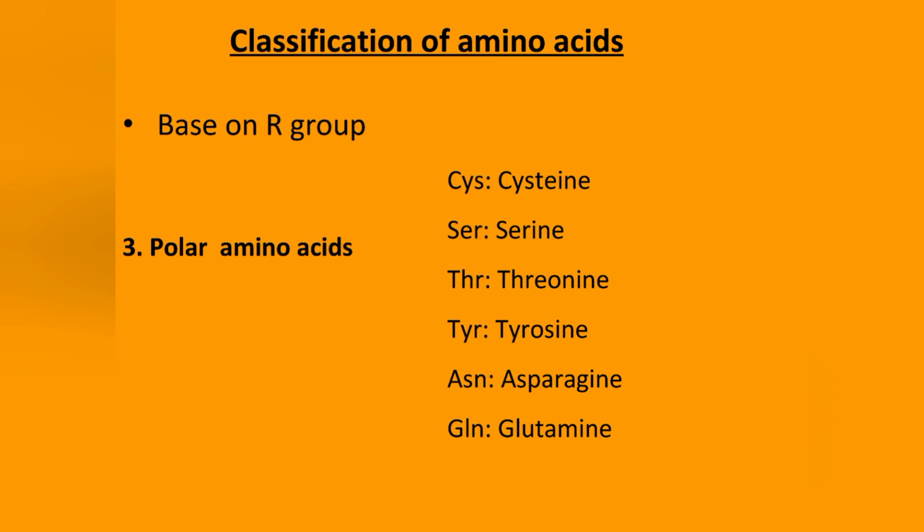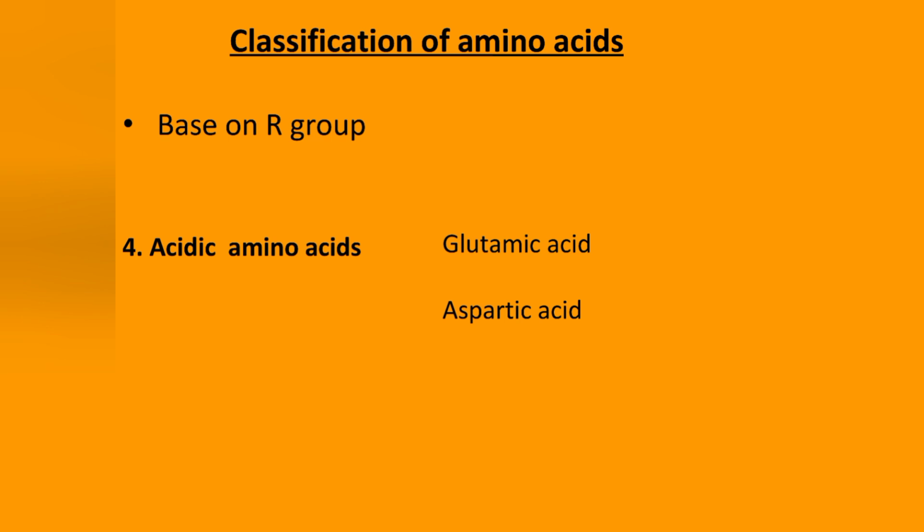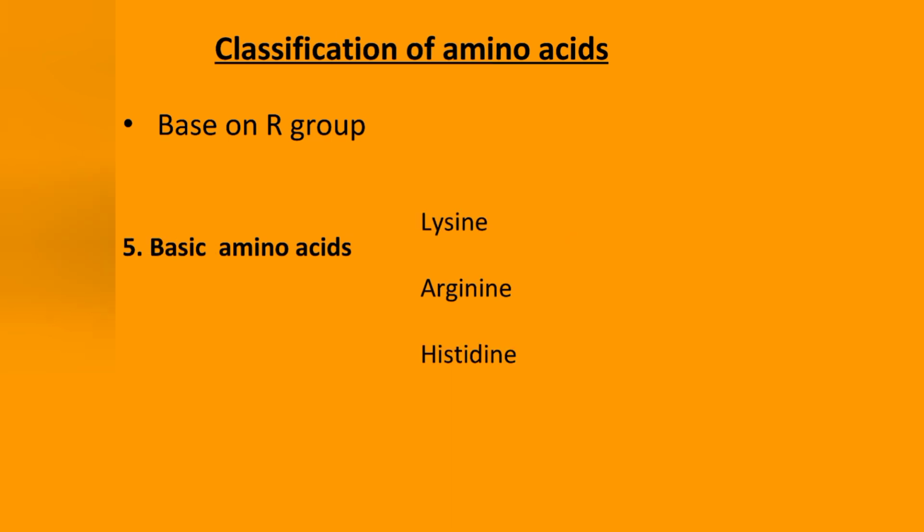The fourth classification under R group is acidic amino acids. These are amino acids in which the R group is acidic or negatively charged. Examples are glutamic acid and aspartic acid. The last part is basic amino acids. Amino acids in which the R group is basic or positively charged are called basic amino acids. Examples: lysine, arginine, and histidine.